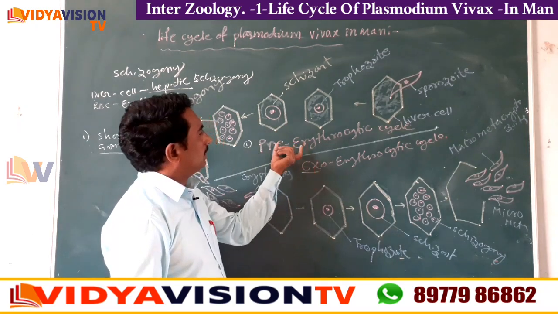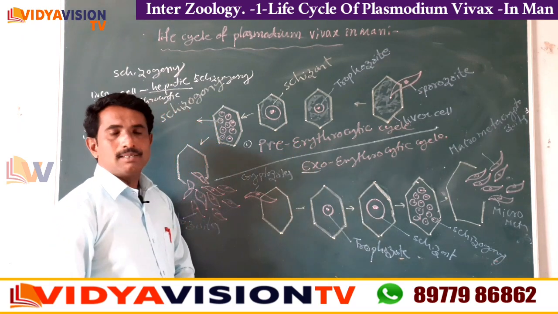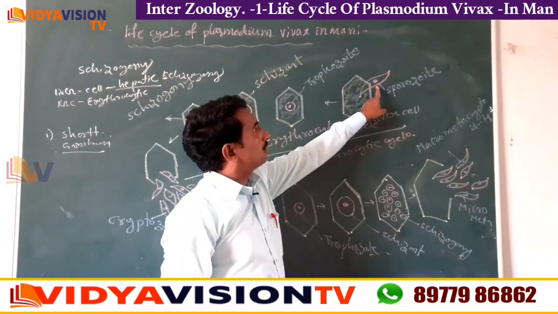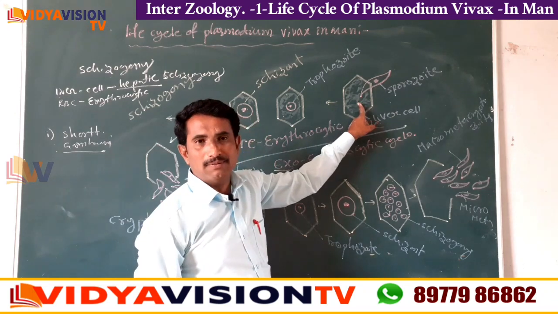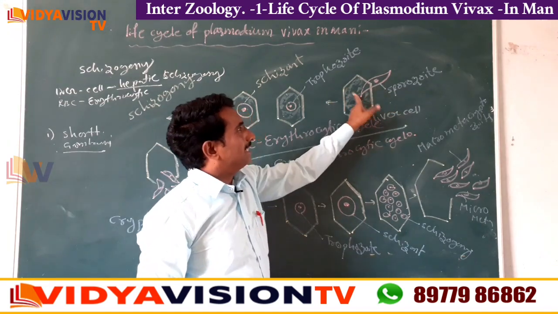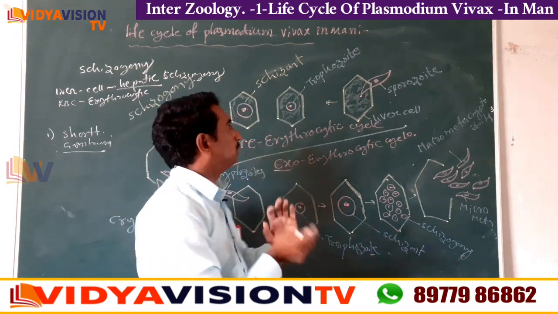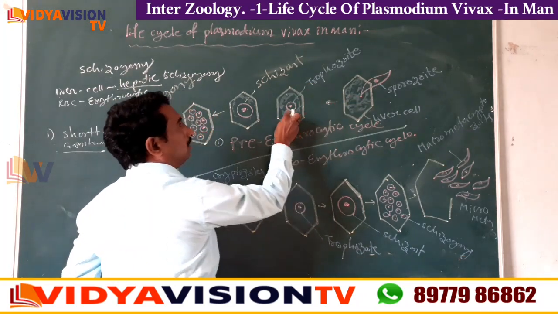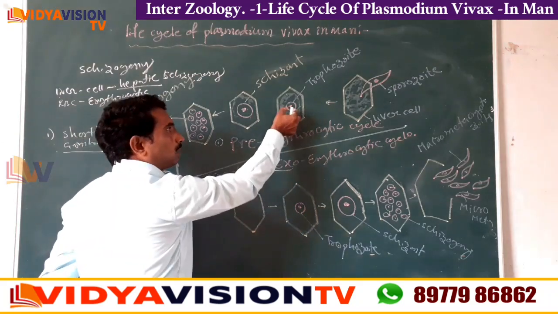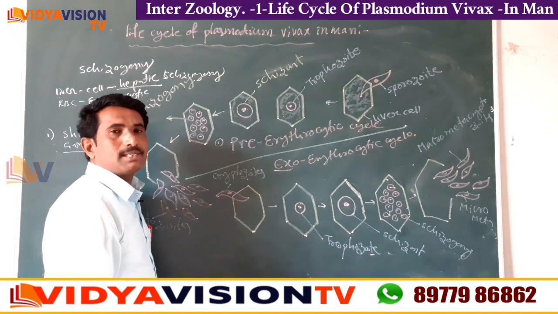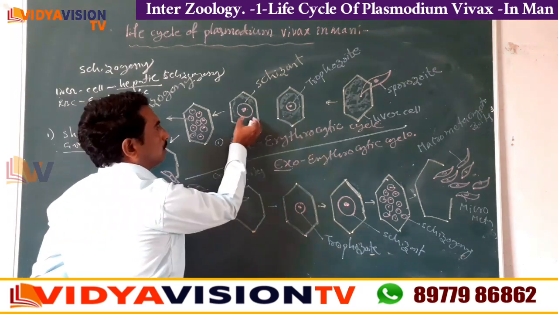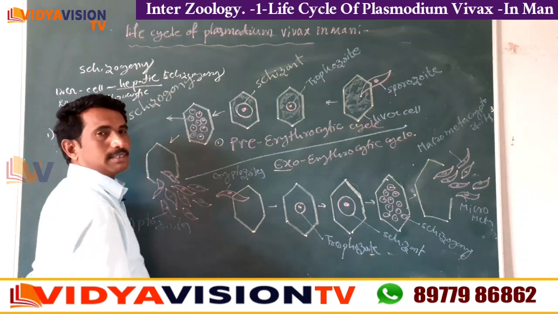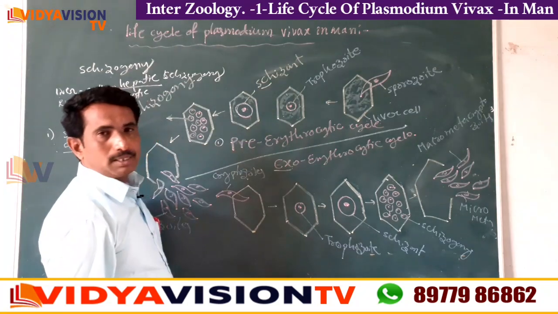Okay, children, we discuss now the pre-erythrocytic cycle. Listen, it is the sporozoite, children. The sporozoite enters into the liver cell and changes into the trophozoite stage. Now the trophozoite feeds on the contents of the liver cell and grows to maximum size. That is called the schizont stage.